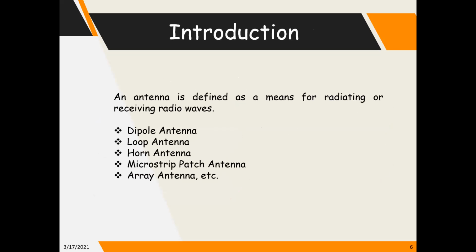We know that an antenna is a radiating system by which different radio waves are radiated or received. Different types of antenna already exist. For example, dipole antenna, loop antenna, horn antenna, array antenna, and others.